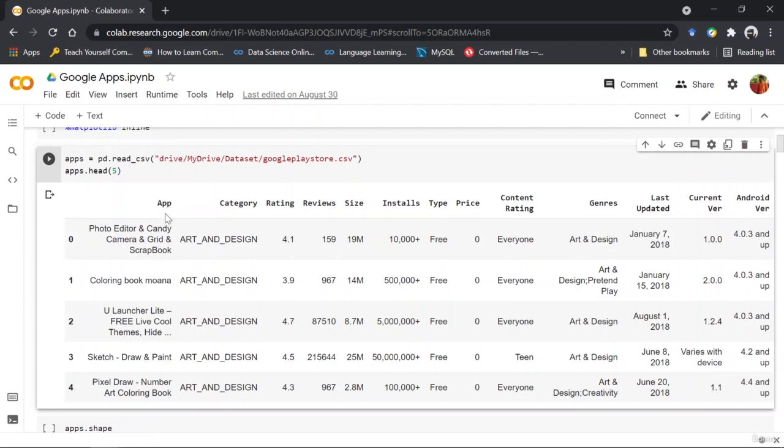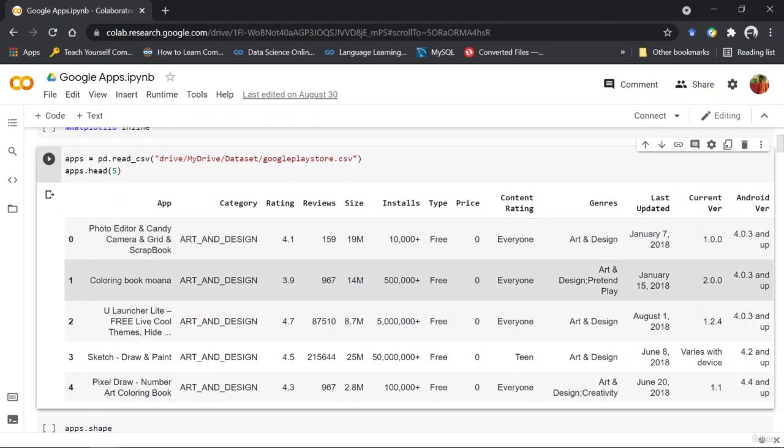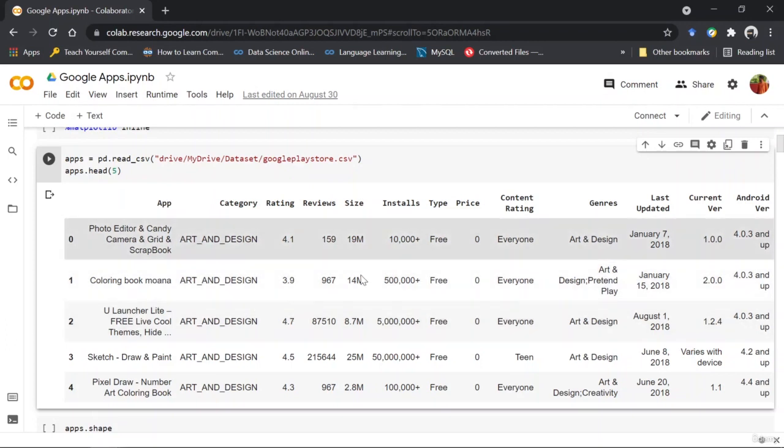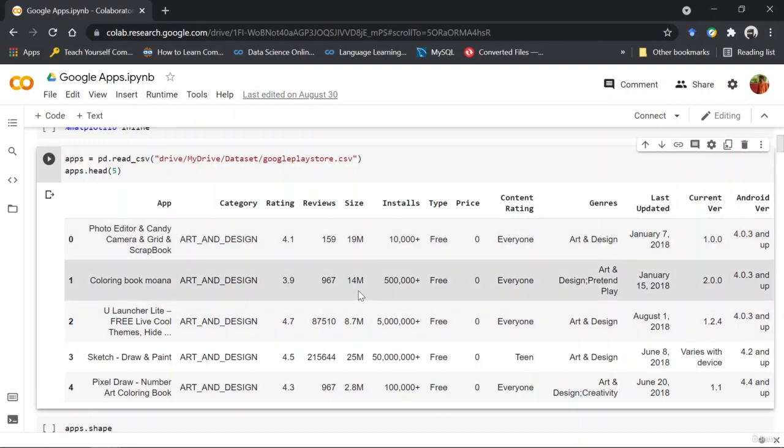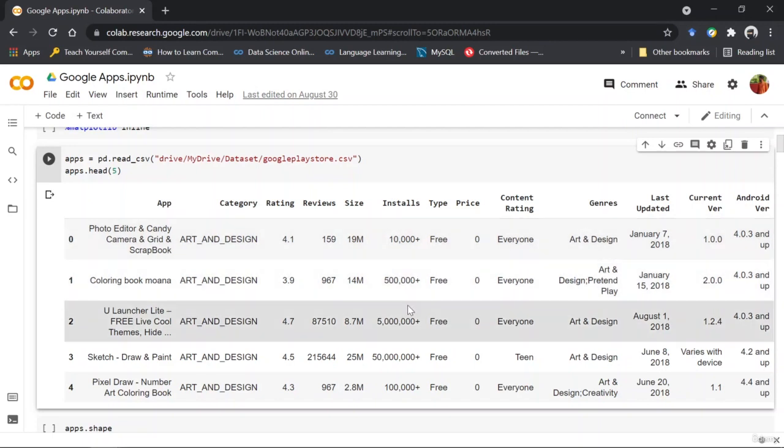Now you can see there's a column that has the name of the app, category, rating, reviews, size. I've assumed that the M is actually for MB, okay, and then installs, type, if it is a free app or a paid one. If it is free, then 0 is the price, or else for the paid it would be specified.